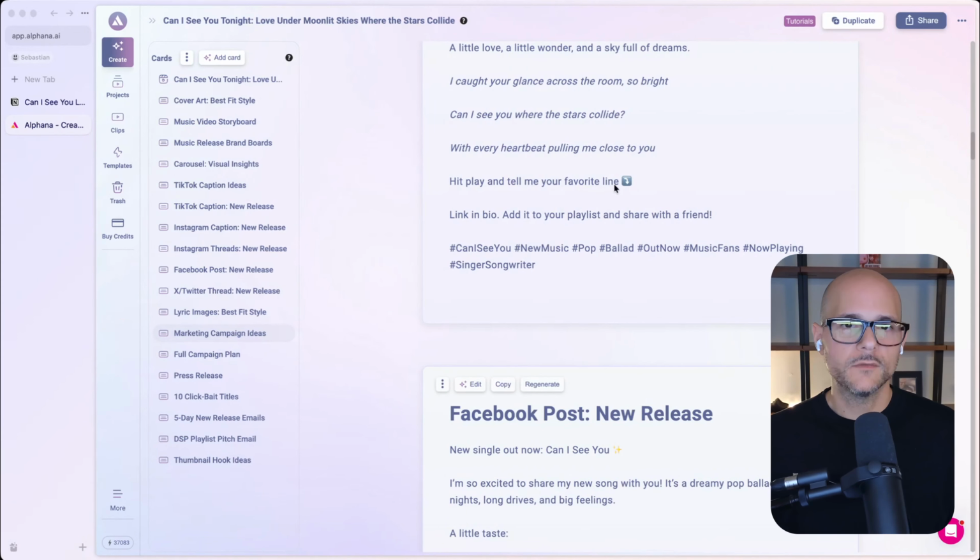What do you guys think? Was this helpful? Was this useful? Do you see yourselves using this on a day-to-day? Or if you're not in music, did this give you ideas that were outside of music? I'd love to hear all about it.